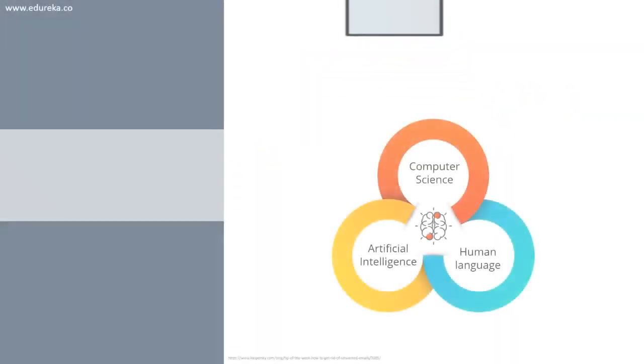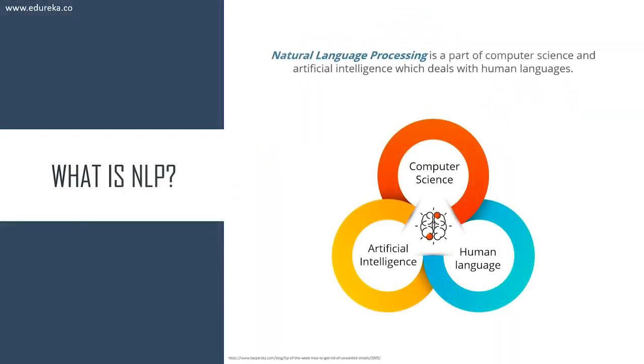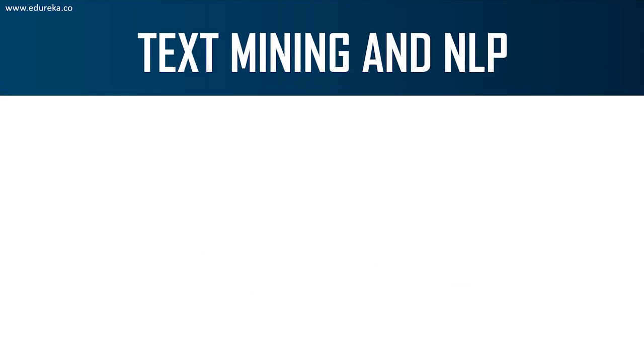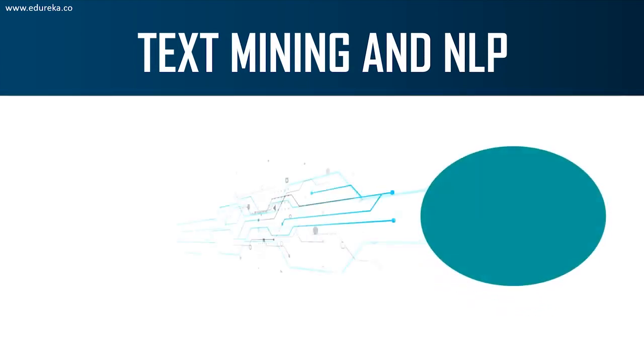NLP, which stands for Natural Language Processing, is a part of computer science and artificial intelligence, which deals with human language. Right? It's basically the process of processing natural language in order to derive some useful information from it. For those of you who have studied natural language processing or have heard of it, there is a huge confusion between text mining and natural language processing.